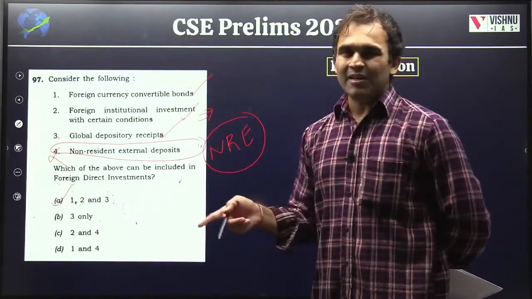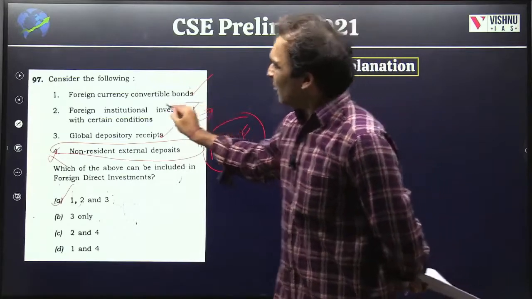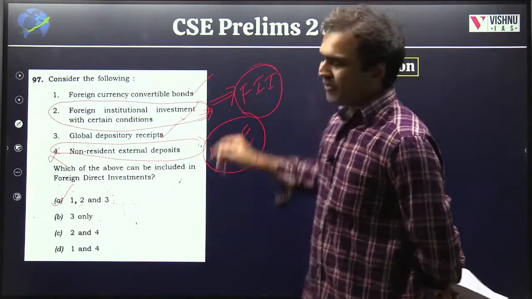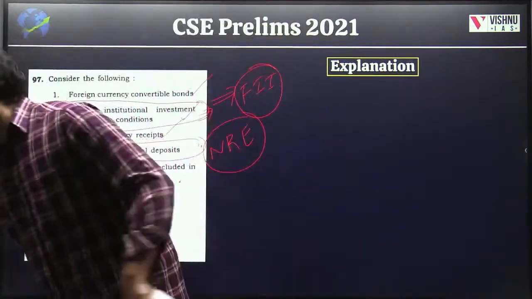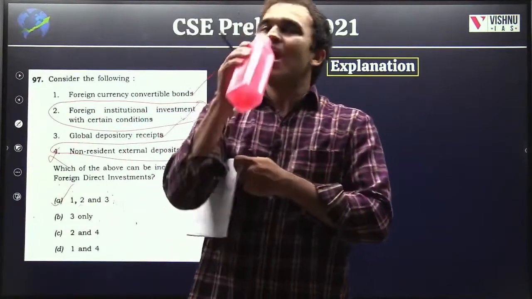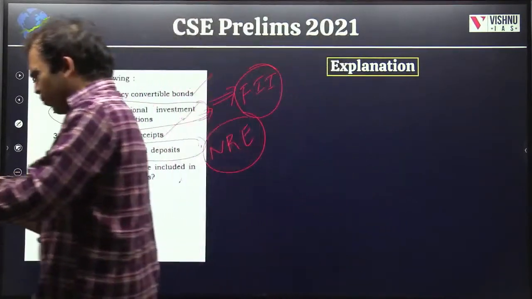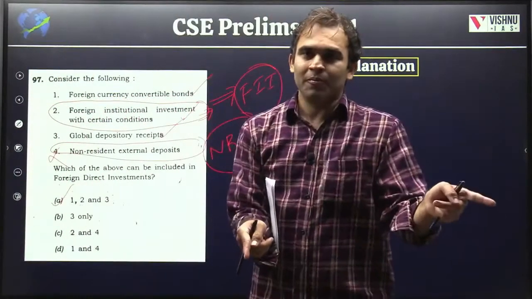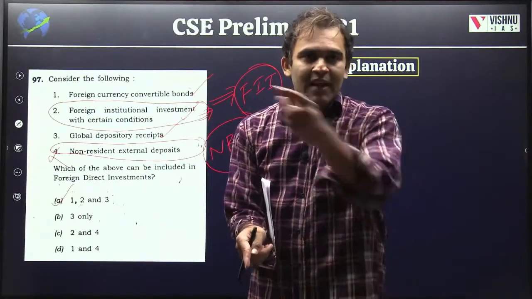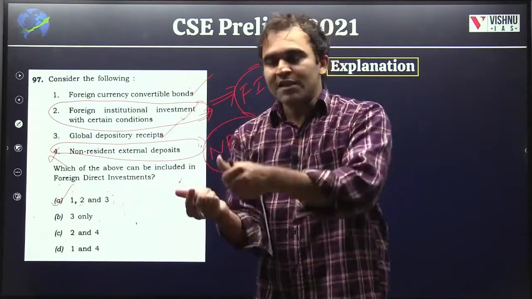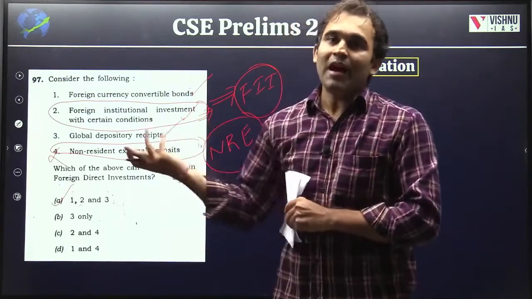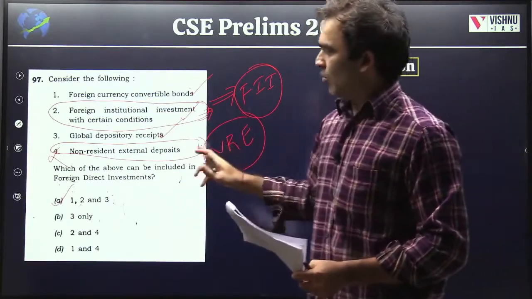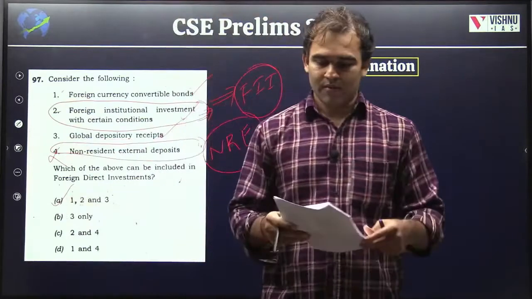But where can the creative interpretation be possible? It need not be done. But with respect to this, people may say that it is FII. How can it be FII? The minute it is crossing 10%, it is becoming FDI. So you shouldn't call it FII anymore. What is the rule? More than 10% is FDI. So the minute it is crossing 10%, it is FDI. So hence exclude that option. It can be interpreted in that way, but if you ask me, no. 1, 2 and 3 are the answers.